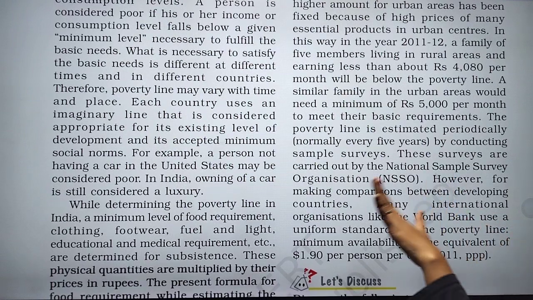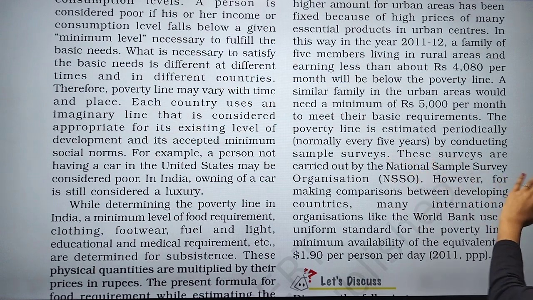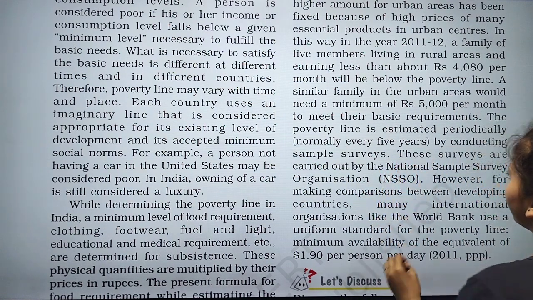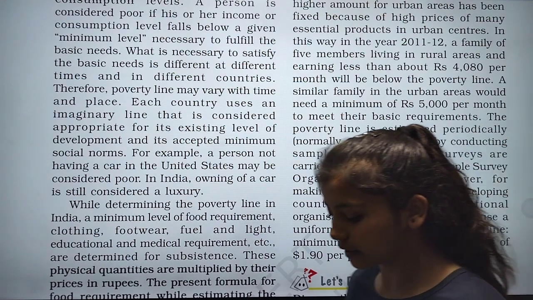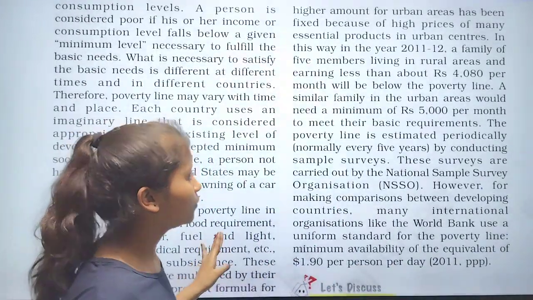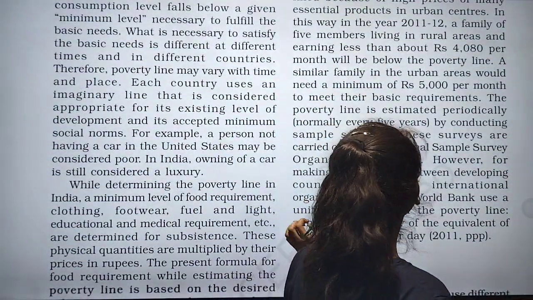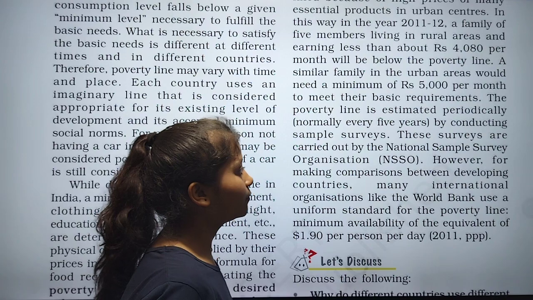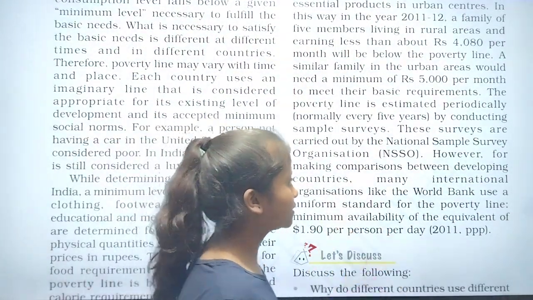Now the poverty line is estimated periodically by conducting sample surveys. These surveys are carried out by the National Sample Survey Organization, that is NSSO.